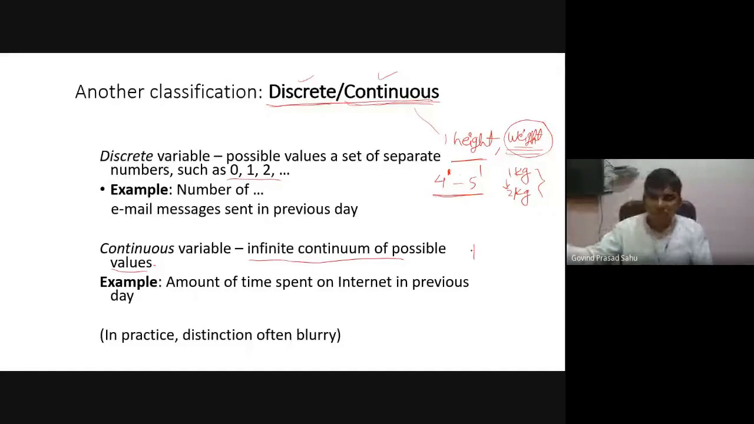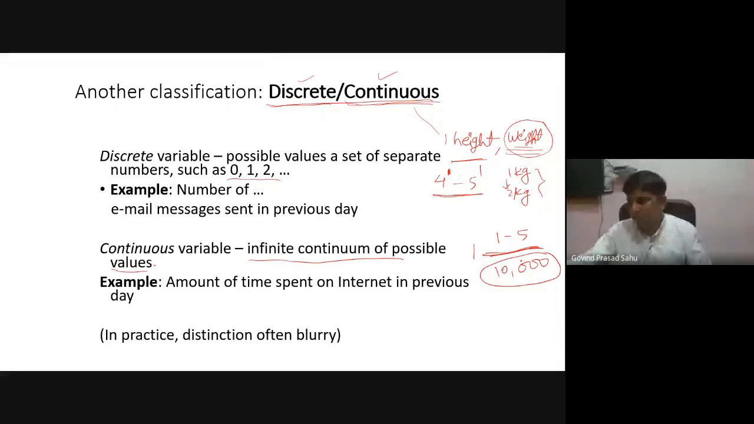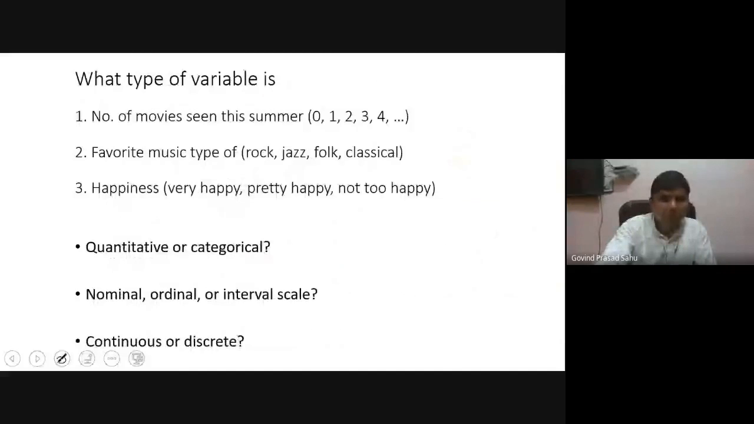Okay, fine. So that is what we call discrete and continuous variables. If the number of data is very large, suppose we are calculating values in between 1 to 5 and the number of data is say 10,000, then definitely if we group it, that can be considered as continuous data. And if it is fractions, not integers, then that can also be considered as continuous data.